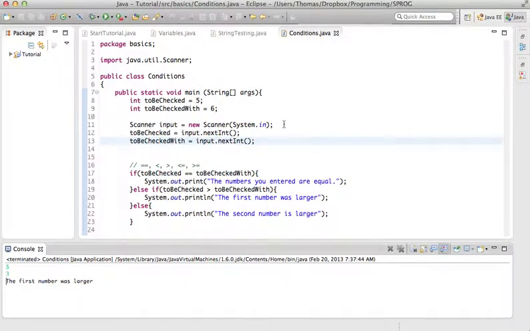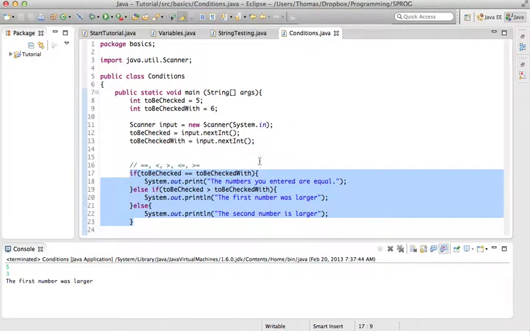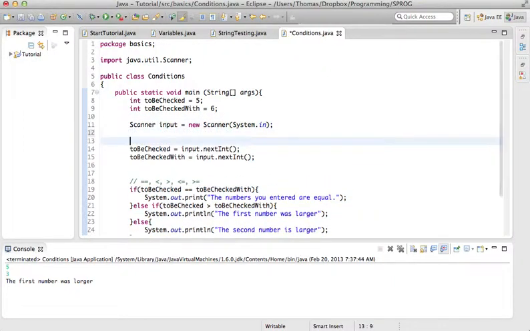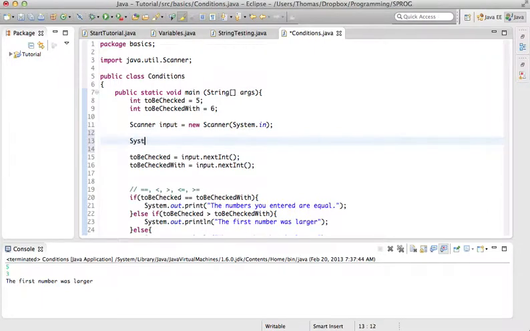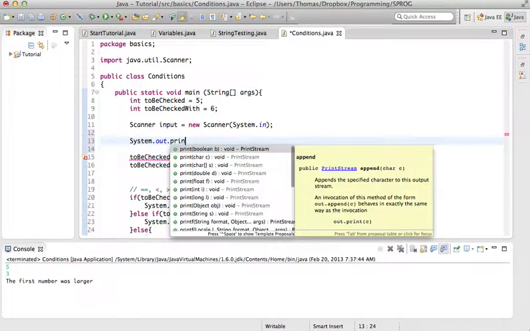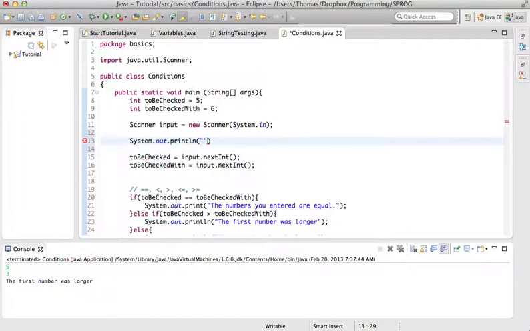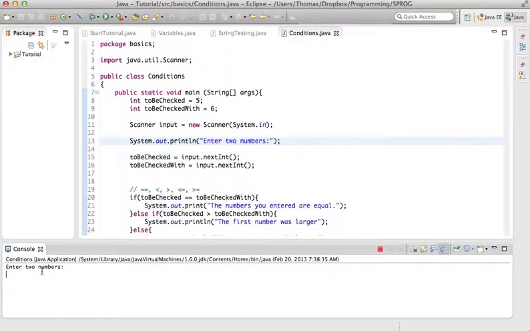Now, of course, what we want to do is structure our program. We structured the output already, but of course we want to structure the input query, so to speak. We don't have any input query. We just expect input, but the user doesn't know. So what we'll definitely do is ask the user for two numbers, so that the user knows what exactly he's supposed to do.